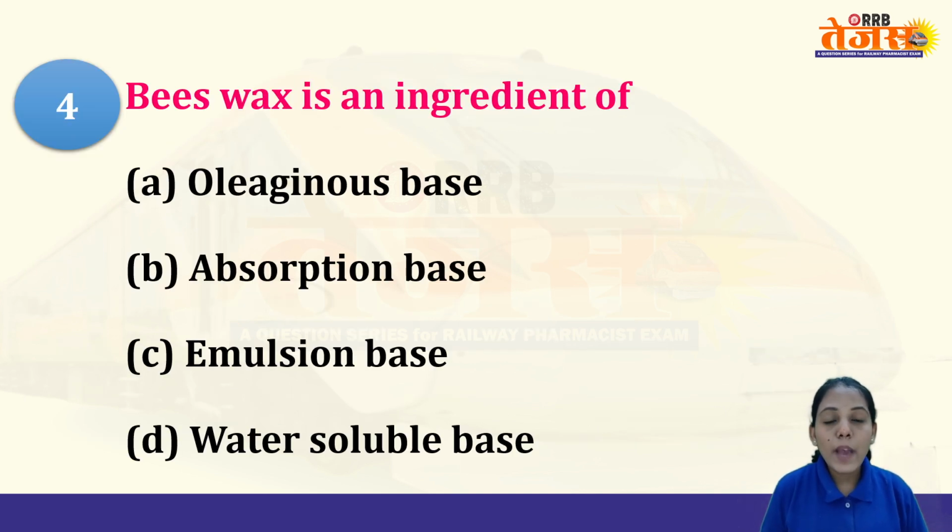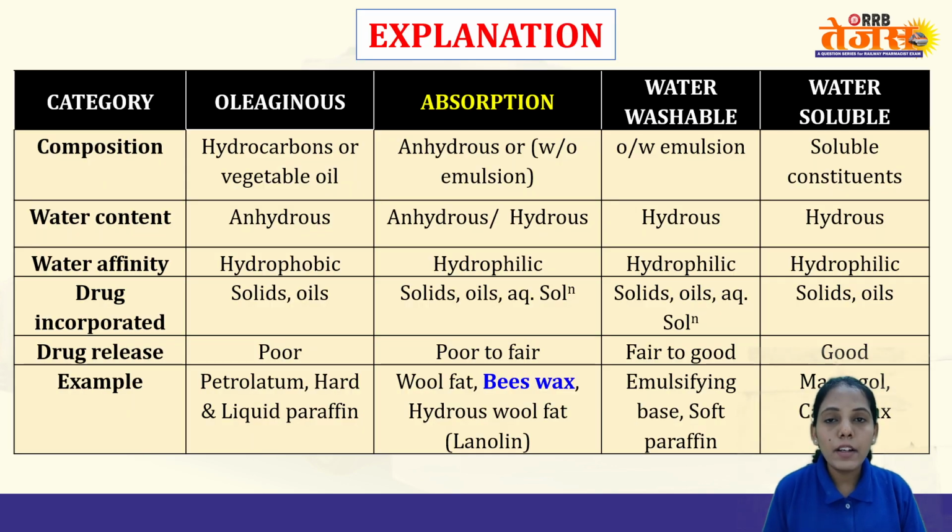Next, beeswax is an ingredient we add into ointment bases. There are different types of ointment bases. Beeswax is an ingredient present in the absorption bases. Now we'll see the table. These are the different types of bases used in ointments.